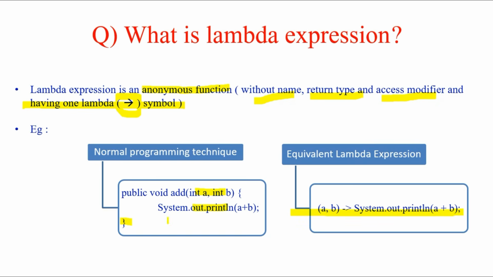Now the equivalent lambda expression after Java 8 is shortened to just one line of code. And how did you create this lambda expression from this method? You removed the name, you removed the return type, you removed the public access modifier. So what is left? int a comma int b and the body. But since there was just one single statement, these brackets could be removed, and a and b can be inferred from the functional interface type.